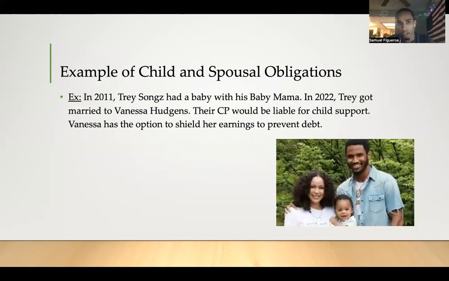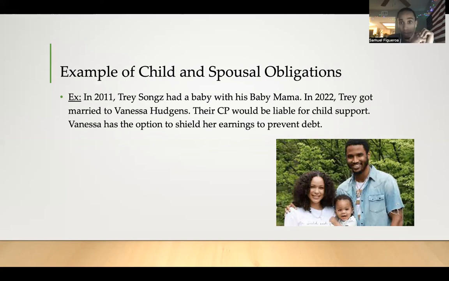Let's go through a clear example. An example of child and spousal obligations is that in 2011, Trey Songz had a baby with his baby mama. So let's say he incurred that right before he got married. In 2022, he got married to Vanessa Hudgens. Good for you, man. She's hot.